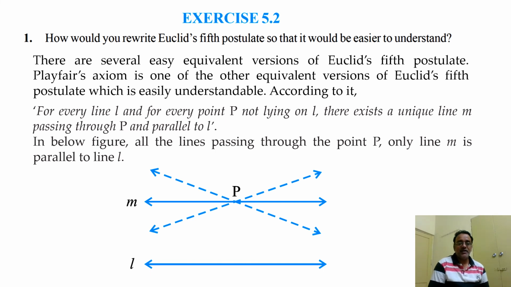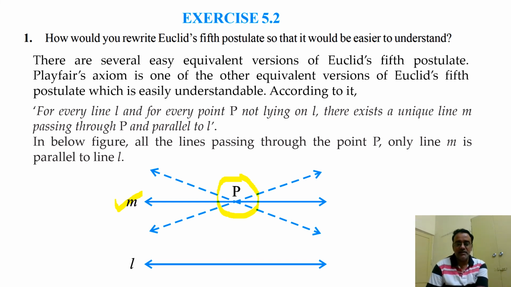According to it, for every line L and for every point P not lying on L, there exists a unique line M passing through P and parallel to L. In the figure below, all the lines pass through point P, so many infinite number of lines pass through P, but only the line M is parallel to line L.